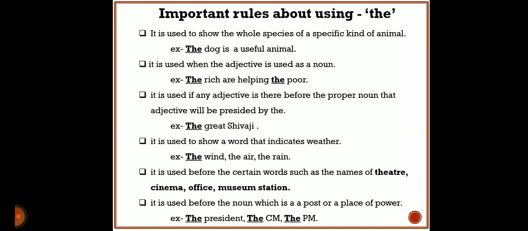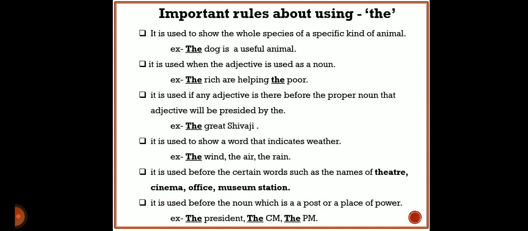The is also used to show the whole species of a specific kind of animal. The dog is a useful animal. Here, 'the' before the word dog is used to show a specific kind of animal.